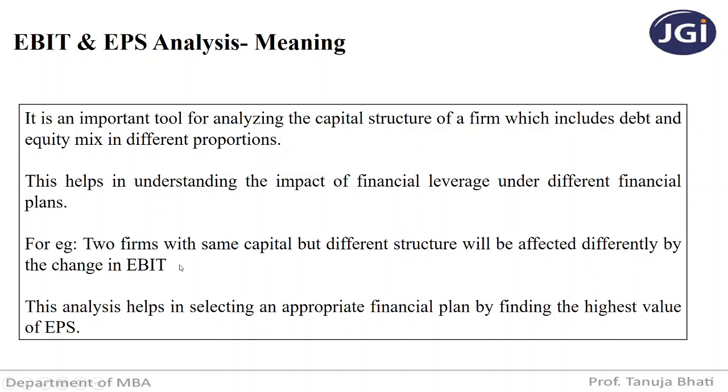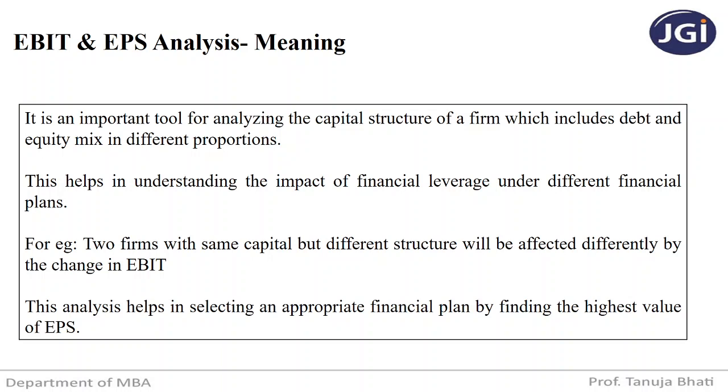Students, suppose two firms want a capital of 10 lakh rupees. Now, though the amount of capital is the same, 10 lakh, the structure will differ based on how differently the EBIT is going to change.